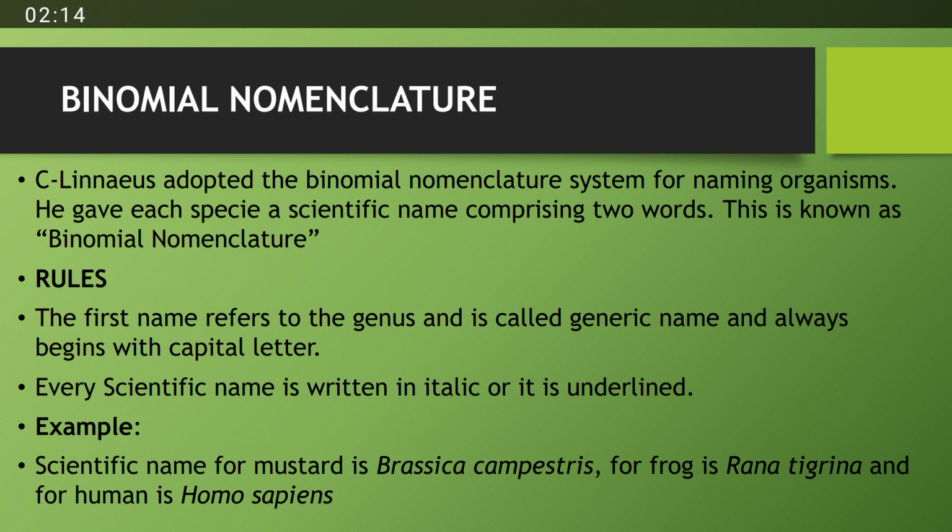As you know, a scientific name consists of two words. The first name refers to the genus, is known as the generic name, and always begins with a capital letter. After that, we write the name of the species. Every scientific name is written in italics or is underlined. If it is not written in italics or underlined, it is a mistake. For example, the scientific name of mustard is Brassica campestris, for frog is Rana tigrina, and for human is Homo sapiens.